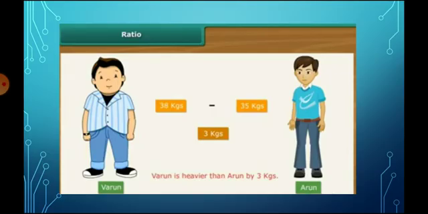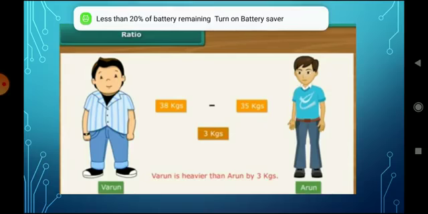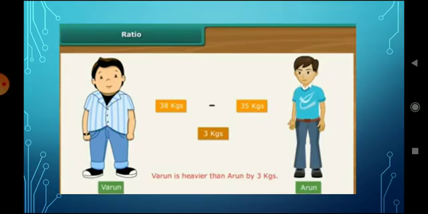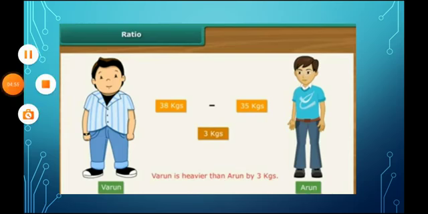Here we compared their weights. The first boy is fat and the second boy is lean. The first boy is 38 kgs, the second boy is 35 kgs. What is the difference between them? That is 3 kgs. So Varun is heavier than Arun by 3 kgs.